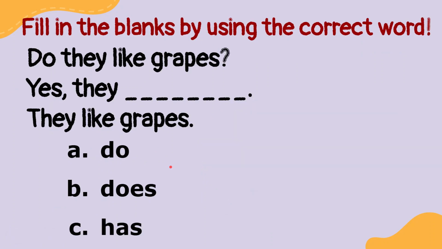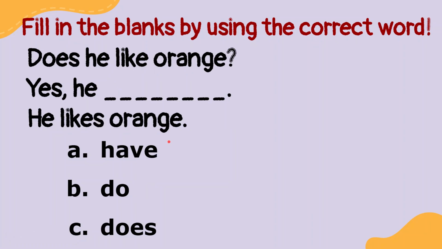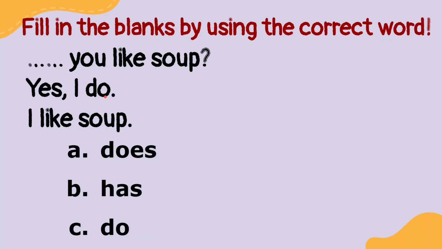Okay, now let's try to complete this question. Do they like grapes? Yes, they blah blah blah. Because the subject is they, it means we have to use do. Yes, they do. They like grapes. How about this? Does he like orange? Yes, he blah blah. Because the subject is he, we have to use does. Yes, he does. He likes orange.